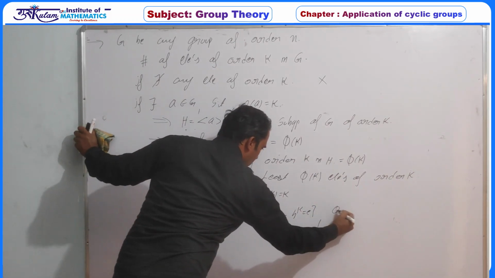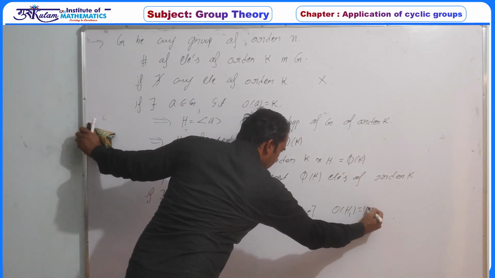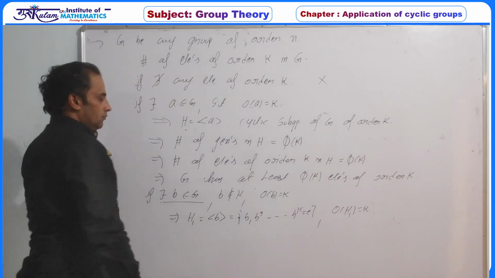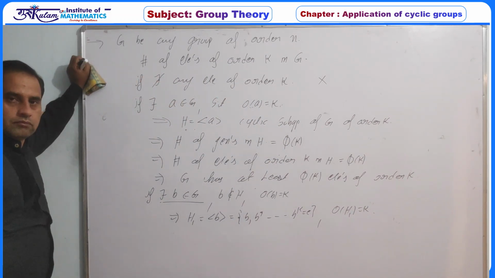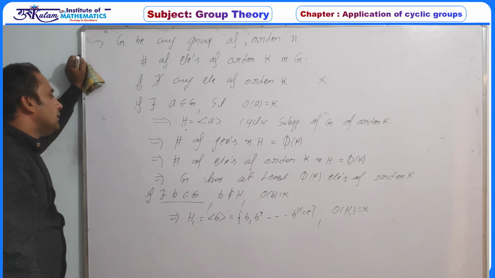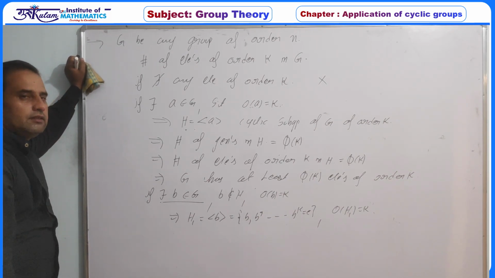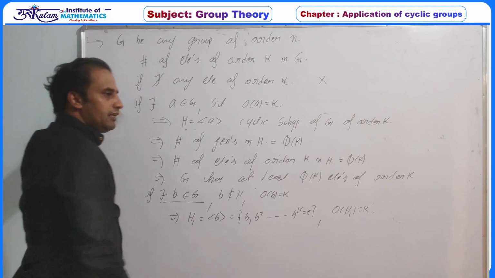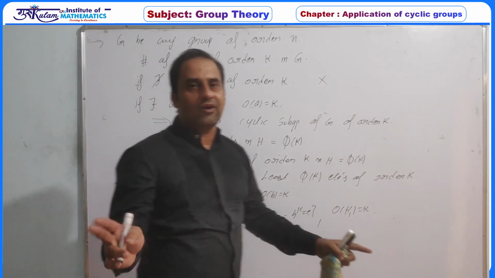So definitely the order of H1 is again equal to k. The order of H1 will also be k. And you have just proved that the generators in two cyclic subgroups are either all common or never common.